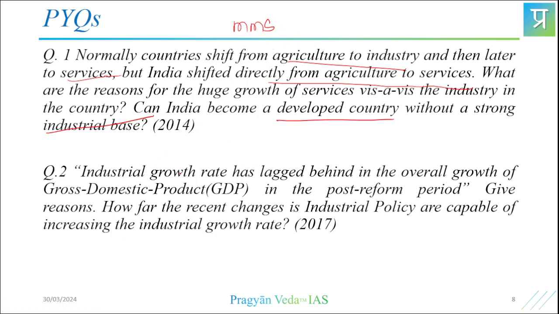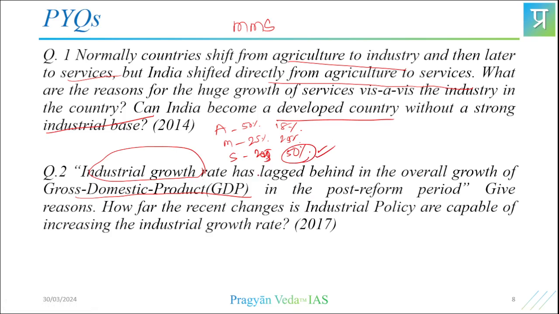Then the next question is, industrial growth rate has lagged behind the overall growth of GDP, right? I think the agriculture sector employs most of the population, around 50%, and adds up to 18% of GDP. Then the manufacturing sector has around 25% of employment, adding up to 20-25% of GDP. Then we have the service sector with some 20-25% of employment, and it gives around 50% of GDP. The service sector adds up to 50% of GDP in the Indian context. So a question is asked in that regard,